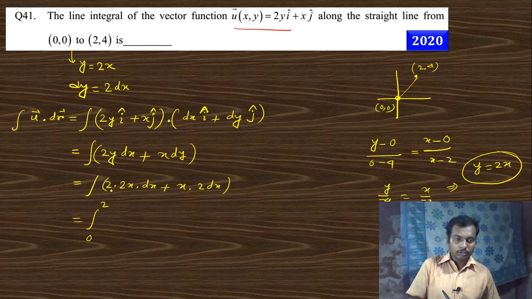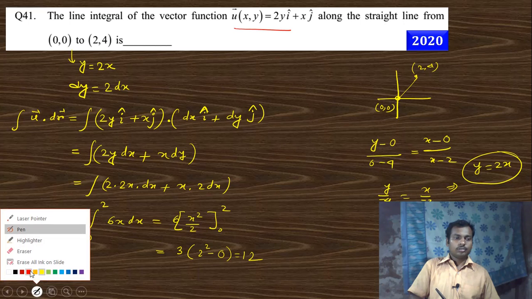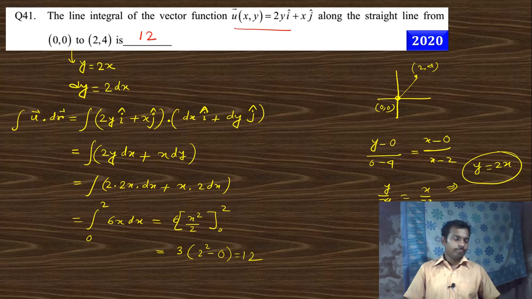This is 4x and this is 2x, this is 6x dx, that is 6x cube by 3, from 0 to 2. So this is 2x cube, that is 2 times 2 cube, which is 16, minus... sorry, x square by 2, that is 3, 2 square minus 0, that is 12. So the answer of this question is 12. This is a numerical question.